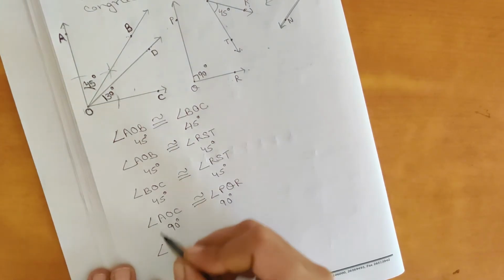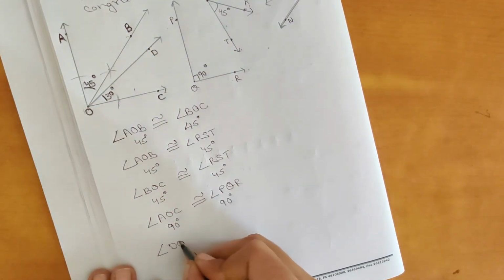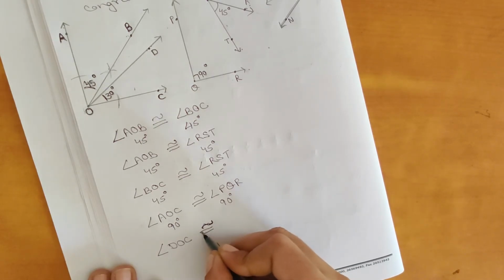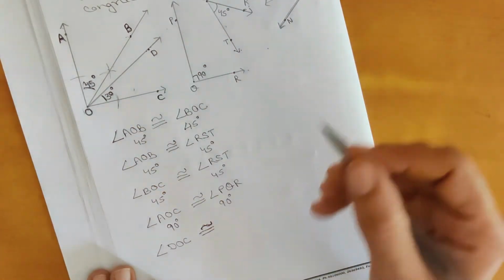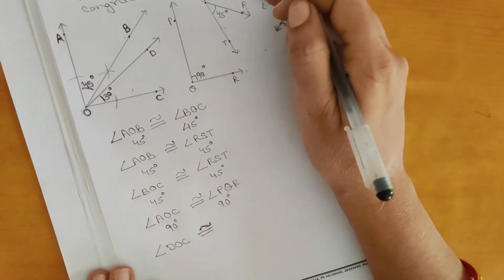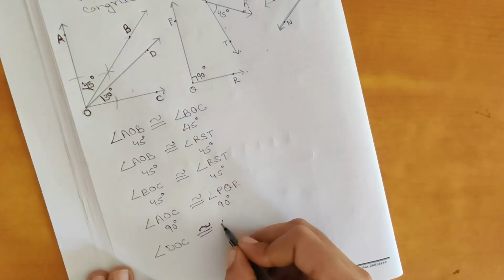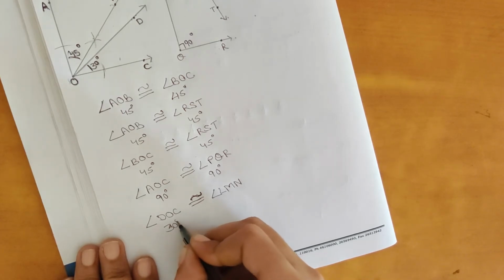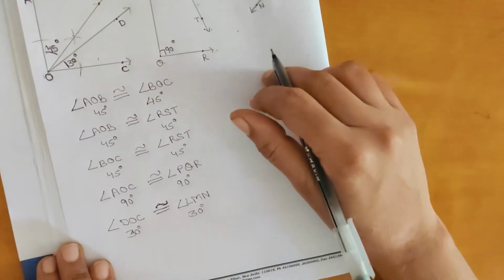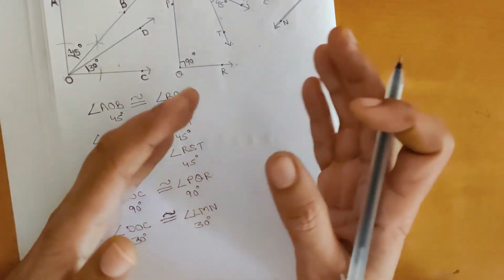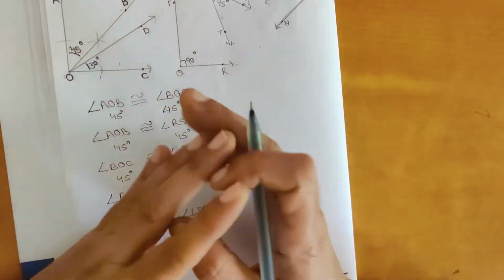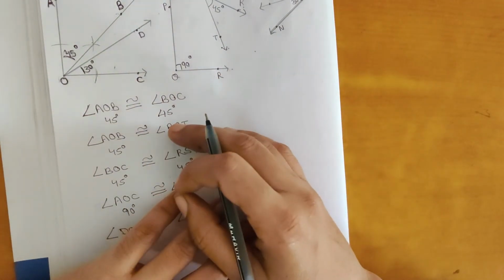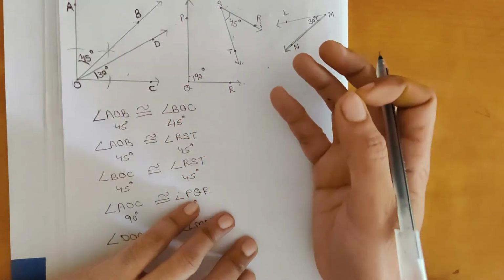Now what is remaining? Angle DOC. Angle DOC, how much is it? 30 degrees. Okay, so it will be congruent to angle LMN. Both are how many degrees? 30 degrees. So what does this indicate about congruence of angles? When two angles are of the same measure and they coincide with each other, they are said to be what? Congruent angles. And congruent circles means the radii are of the same measurement.